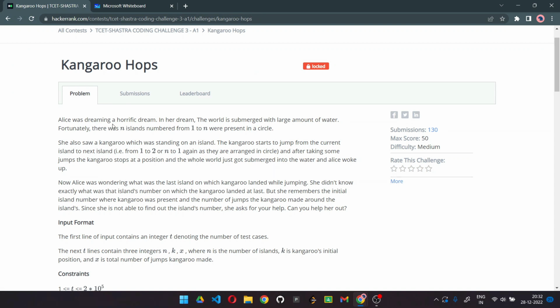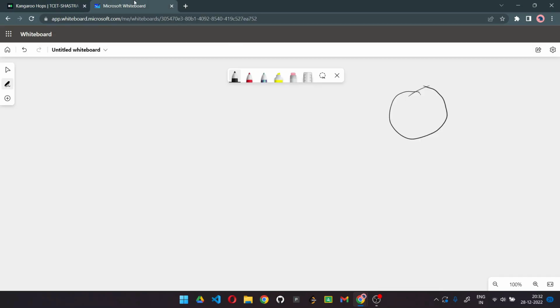Further we are told that she also saw a kangaroo standing on an island. The kangaroo started to jump from the current island to the next island, that is from 1 to 2 or n. Here we can see that the kangaroo is making jumps over the islands one by one, as they are arranged in a circle. Once the n-th island is covered, we are again going to repeat from the first island, because it is in a circular format, right?